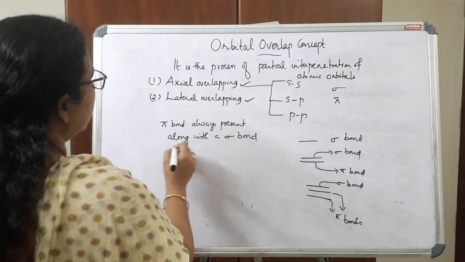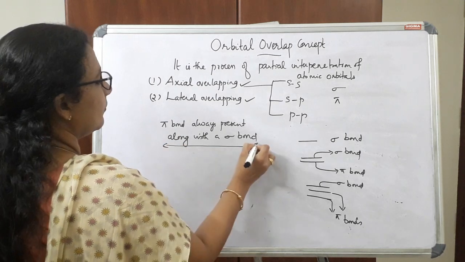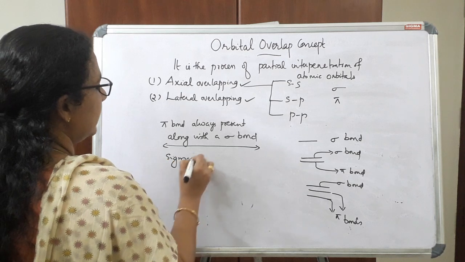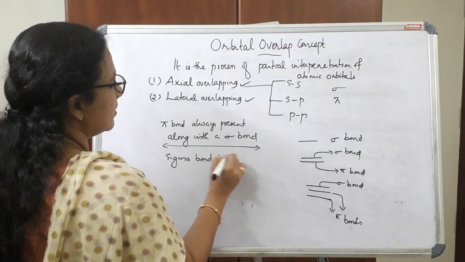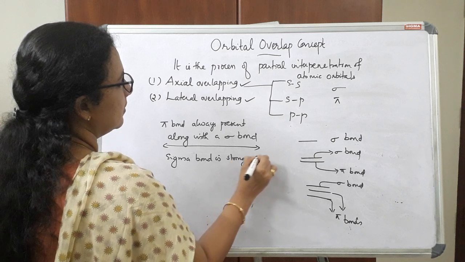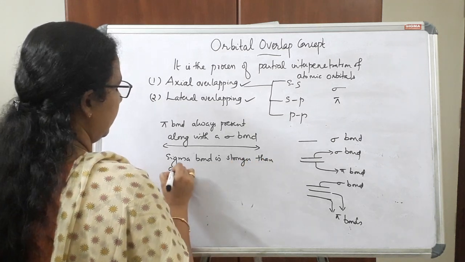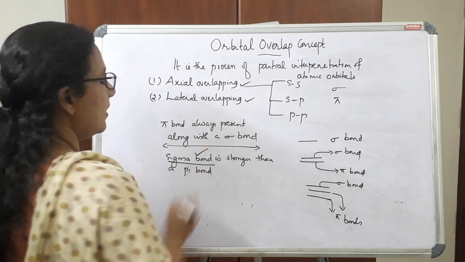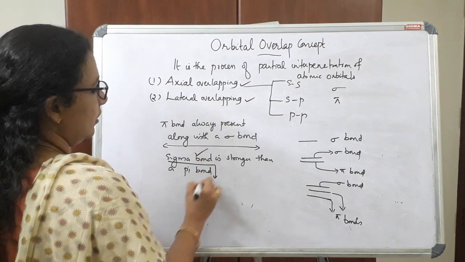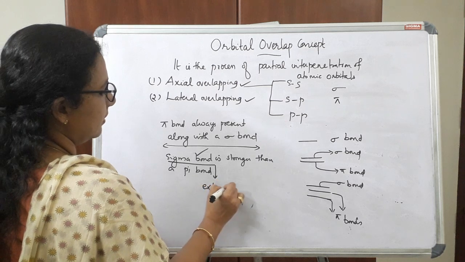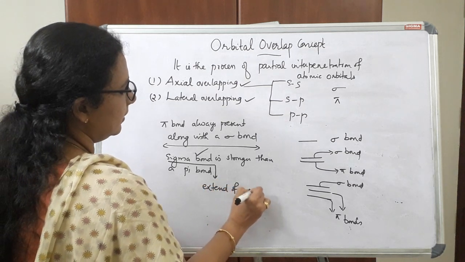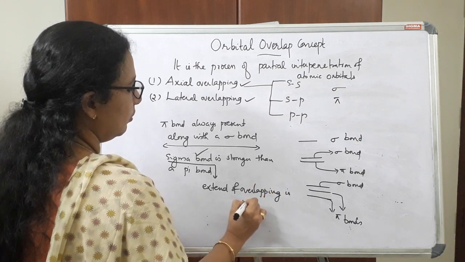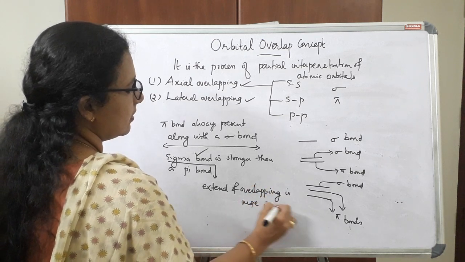Then one more point is that a sigma bond is stronger than a pi bond. This is due to the extent of overlapping, which is more in the case of a sigma bond.